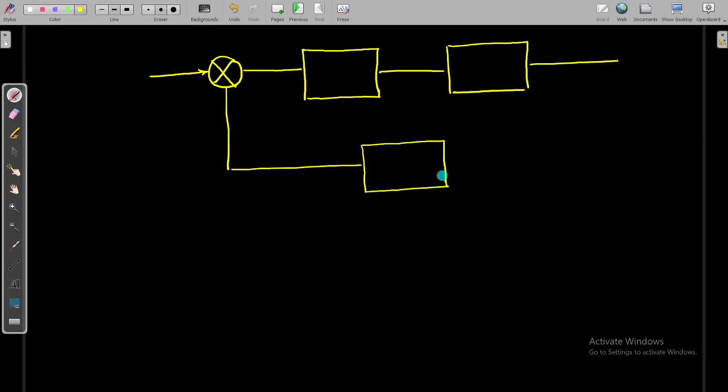If you observe here, we can see the different boxes. First you will have the controller. The controller will give the manipulated variable, which will be given to the plant or processor, and you are going to get the command signal or command variable.